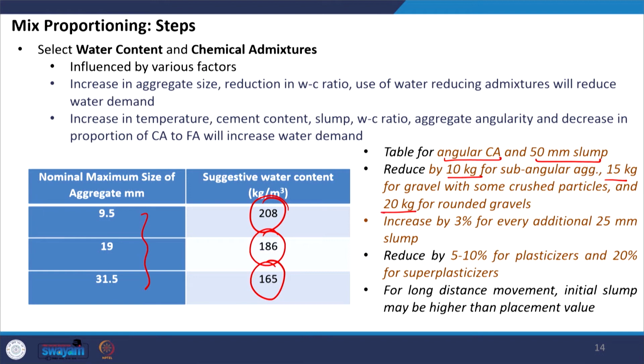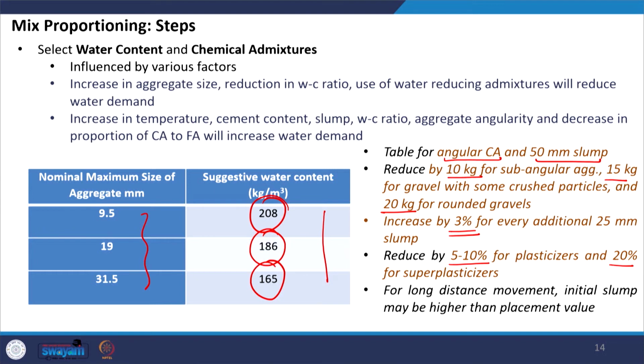Then if the target slump increases by 25 mm, then for every 25 mm we have to increase the water content by 3%. And if we are using water reducing admixtures, say plasticizers, we can reduce the demand by 5 to 10%. If we are using superplasticizers, we can reduce the demand by 20% of these values which we are considering to start the mix design.